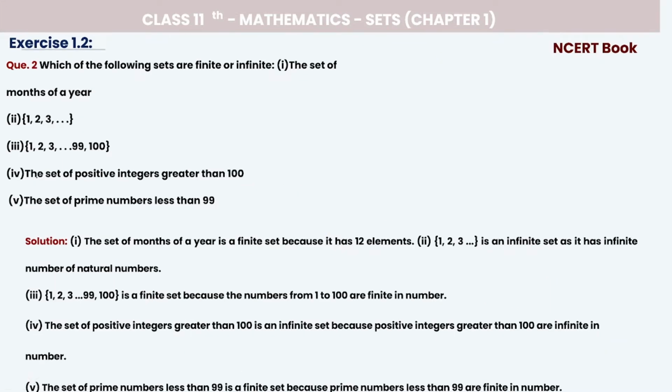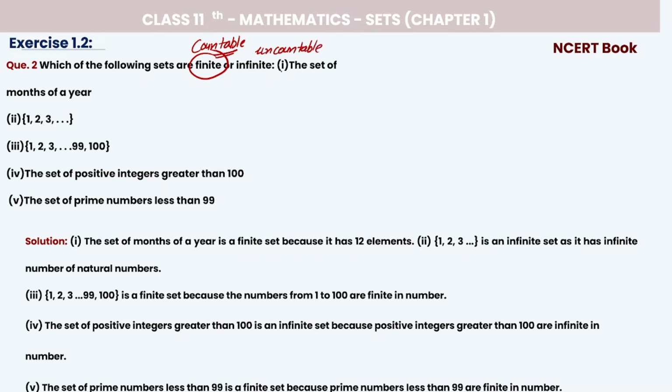Now, come to the next one. Question number 2: which of the following sets are finite? We need to find out whether these are finite or infinite. So, what are finite? Finite means which are limited. We can count them, we can say they are countable, right? These types of sets are called finite. And what about infinite? We can't say how many numbers will be there in an infinite set, implies they are uncountable.